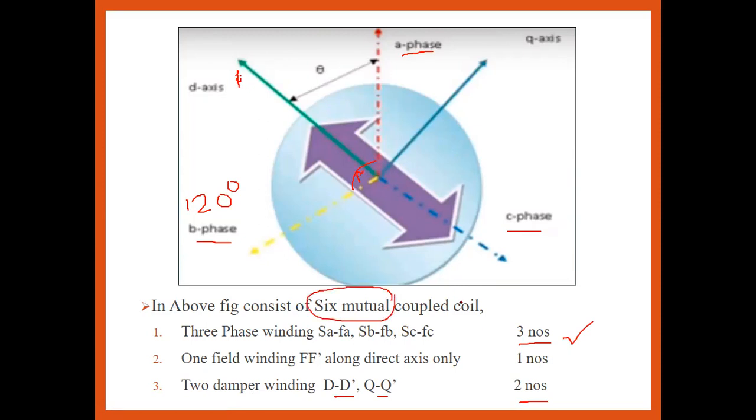But from the simplification point of view, we analyze only one phase, because if we analyze all three phases at the same time, it would be very complicated. So we just convert the three phase into two phase supply. That is, you transfer the A phase first, second the B phase, then the C phase, into which frame? First the D axis, second the Q axis, the quadrature axis, and third the stationary axis. Okay, that is the neutral axis.